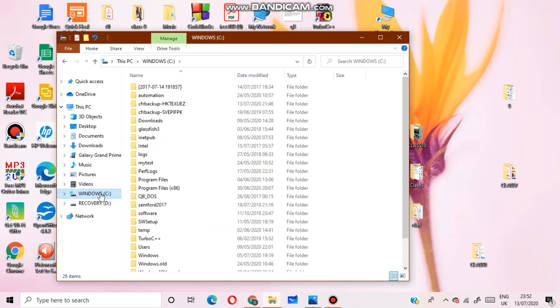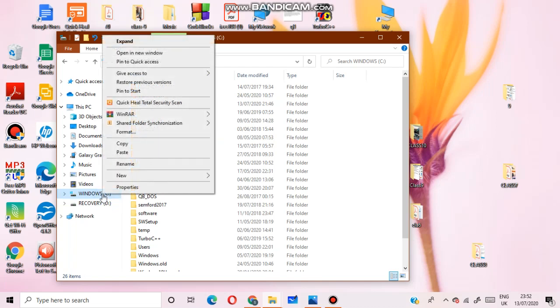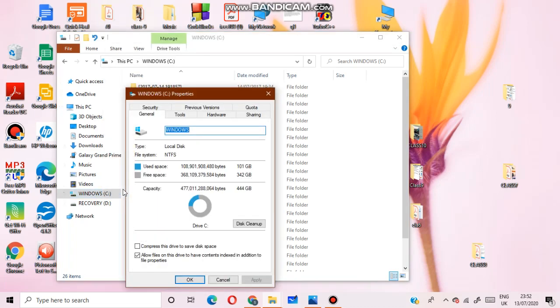Okay, you can see here there are different folders and files. Right click on C drive and go to the Properties option. Here you can see the Disk Cleanup option. You will click on this option.